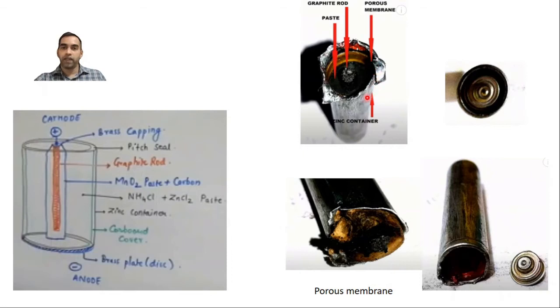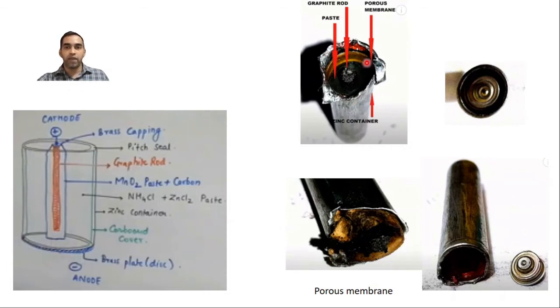See, a zinc container, that is the outside part. Just after the zinc container, you have a porous membrane. It looks like this. If you totally remove that, this porous membrane is kept just to avoid the direct contact of negative terminal with positive terminal, or cathode with anode, or just to avoid the contact of zinc with the inner material. This is how we can understand. That's why that porous membrane is kept.